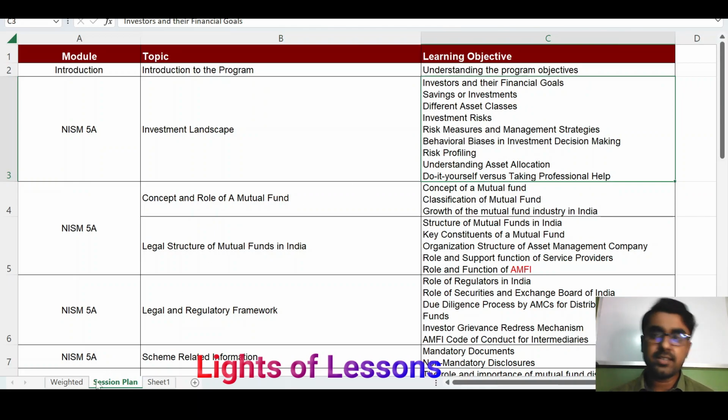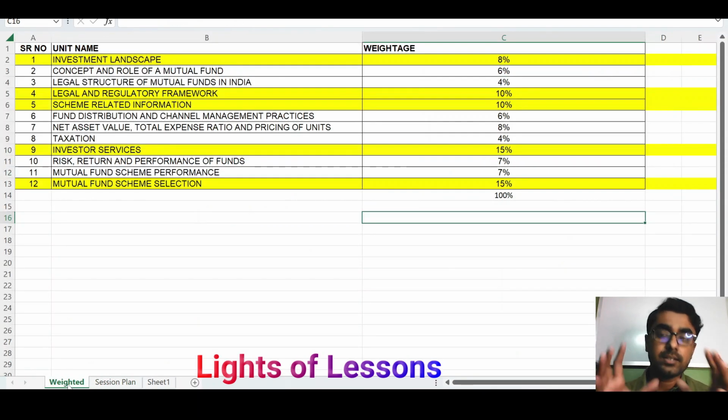And the most important, as I already committed, is that you should learn what the different weightages are for the different chapters. So in the first chapter you can see the highlighted portion, the investment landscape. From the investment landscape you will get a total of 8 questions among 100 questions. From the legal and regulatory framework and the scheme related information, you will get 10 questions each from these chapters. From investor services you will get 15 questions, and from mutual fund scheme selection you will get 15 questions.